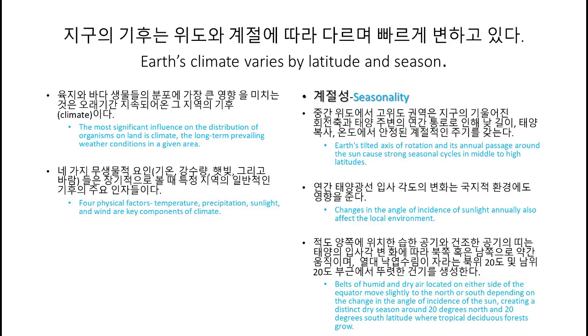In addition to variations in solar radiation, the changing angle of the Sun over the course of the year also affects local environments. For example, the belts of wet and dry air on either side of the equator move slightly northward and southward as the Sun angle changes. This produces marked wet and dry seasons around 20 degrees north and 20 degrees south latitude, where many tropical deciduous forests grow. So, do you know the difference between weather and climate?